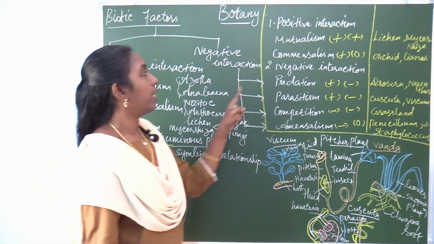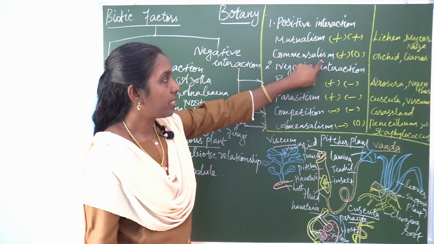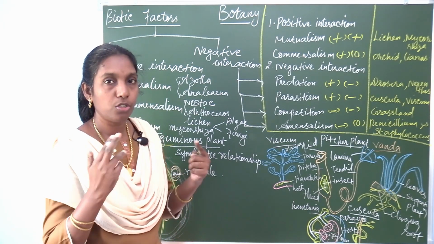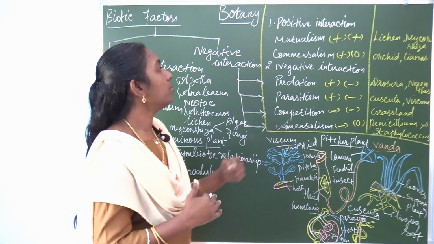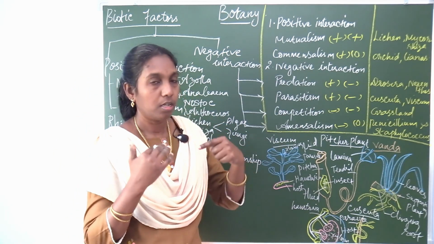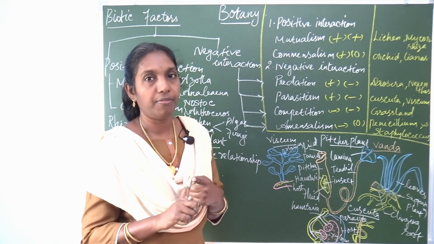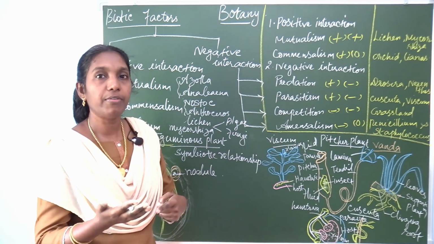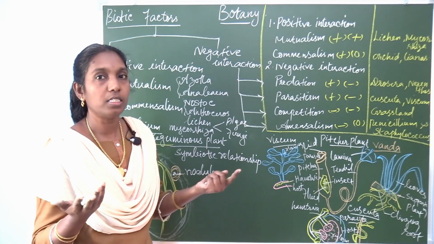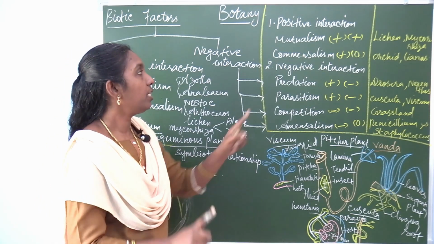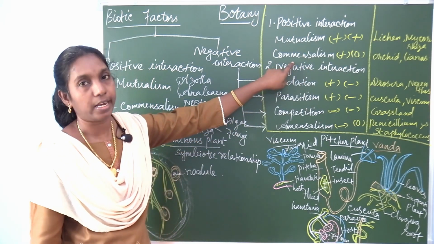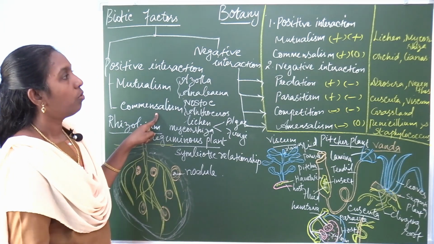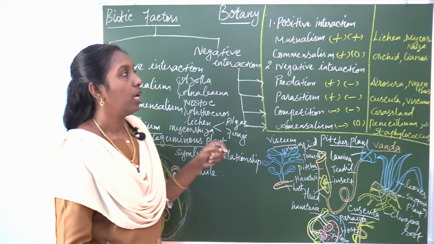What is meant by commensalism? In commensalism, there is an interaction between two different species, two organisms, in which one is benefited and the other is neither benefited nor harmed. So one is benefited, and that association is commensalism. So this is also one of the positive interactions, commensalism. So what are the examples of commensalism?